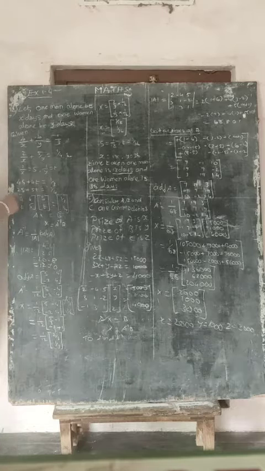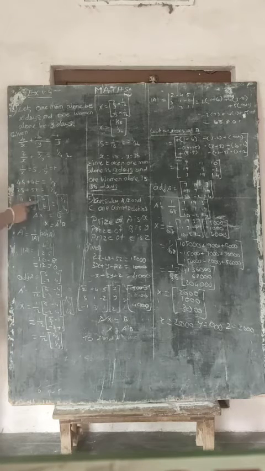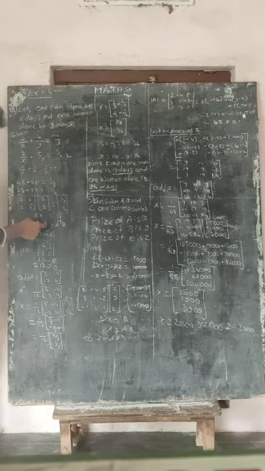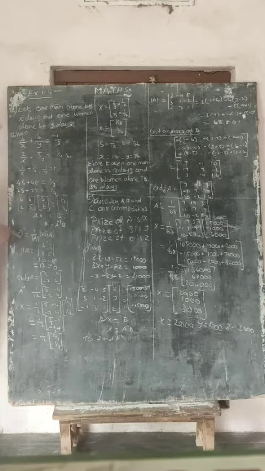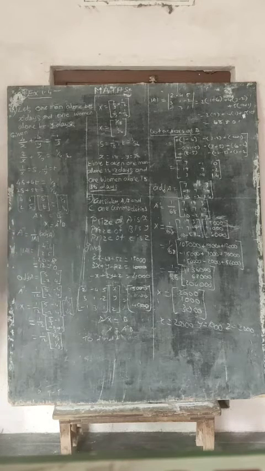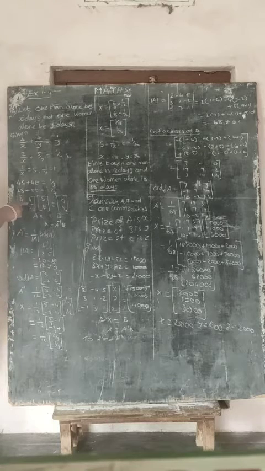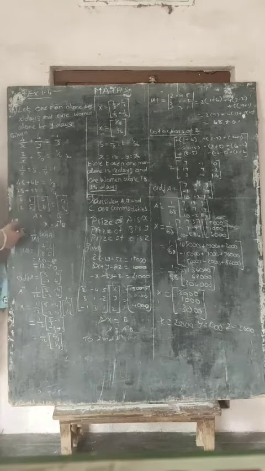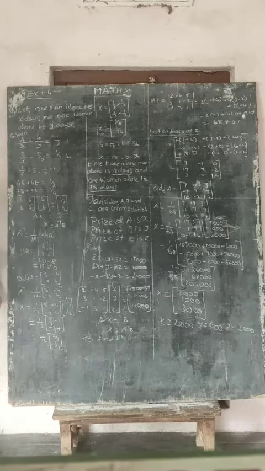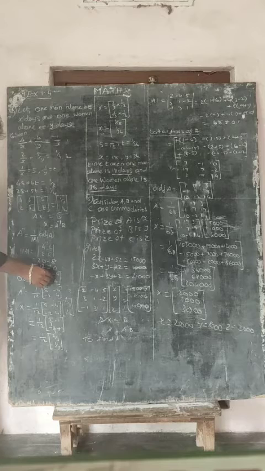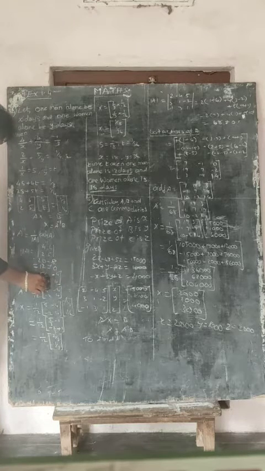Now making the equation into matrix form: 4 4 2 5, s t, 1 by 3, 1 by 4. This is in the form of A X is equal to B, X is equal to A inverse into B. So to find A inverse, the formula is 1 by modulus of A into RGA. First step we have to follow, the modulus of A, the value is 12. RGA: in a 2x2 matrix RGA, already we studied that we need to interchange these two places and we need to change the sign of these two elements. So here you have to write adjoint: 5 minus 4 minus 2 4.